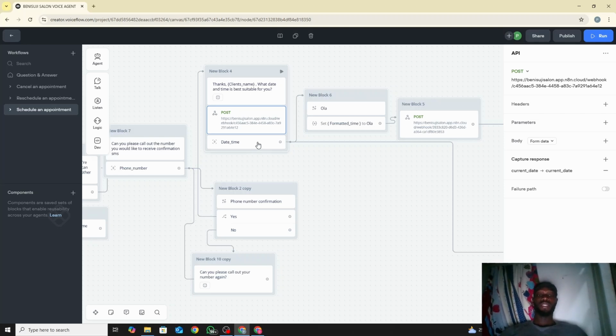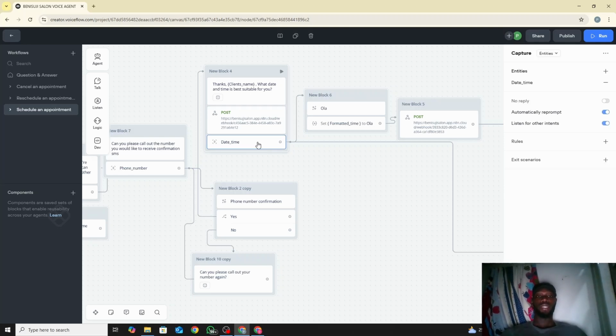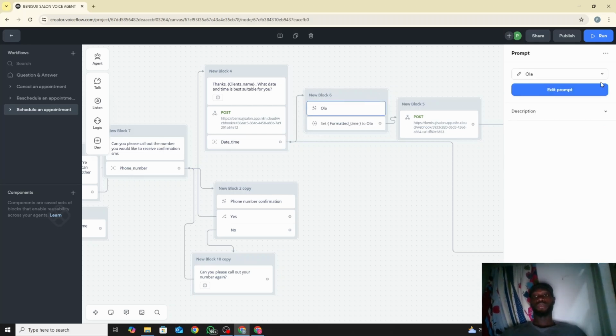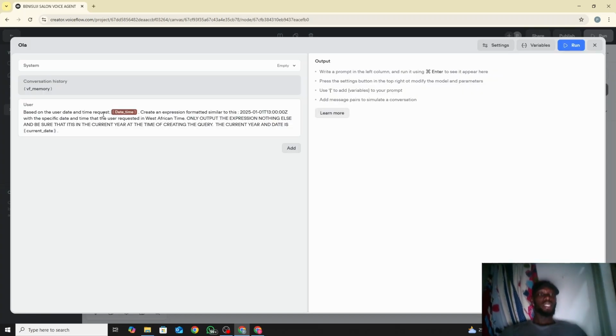So the next step is the user gives a reply. Since we already know the current date, the user can now say, oh, I want next week Wednesday, or I want tomorrow by noon, I want 11 a.m. And whichever reply it is, we move to the next block. The next block is actually a prompt. And what does the prompt say? Based on the user's date and time request, the variable that receives whatever the user says, maybe tomorrow afternoon, tomorrow night,